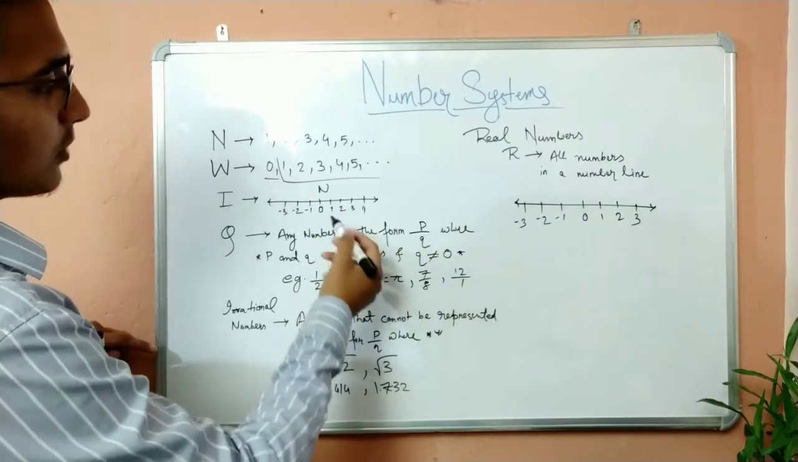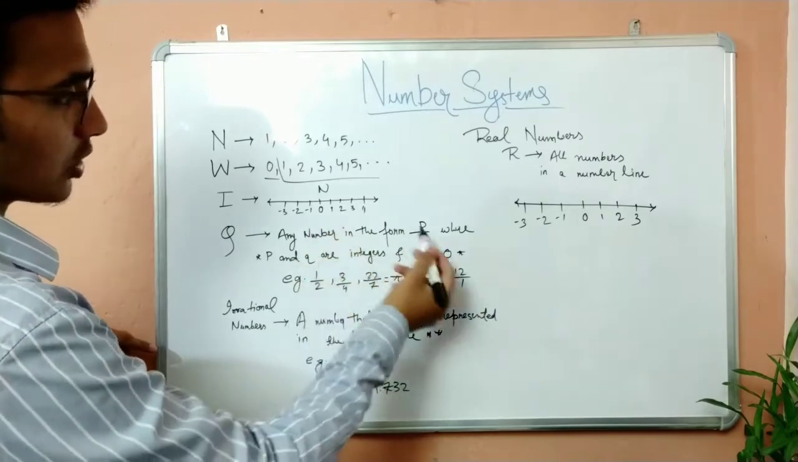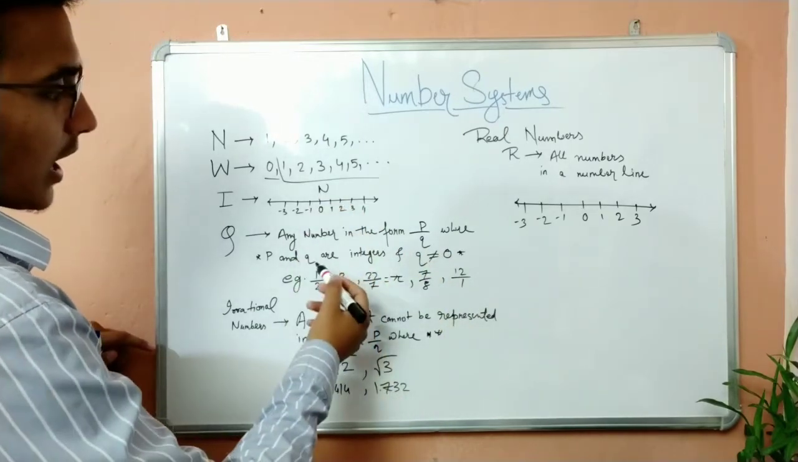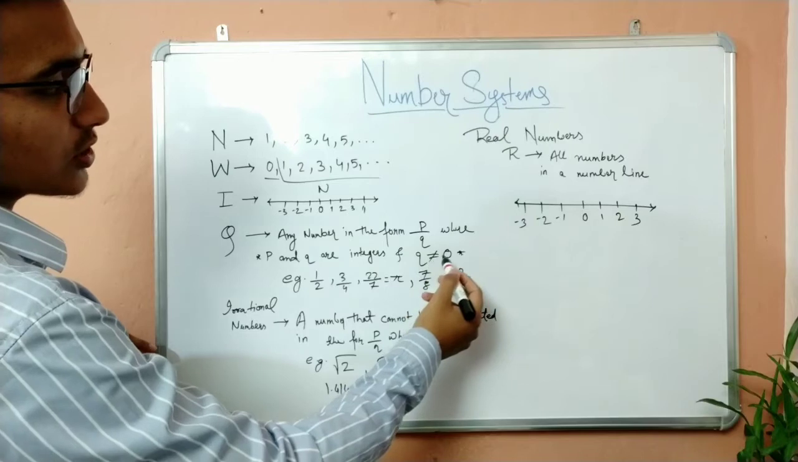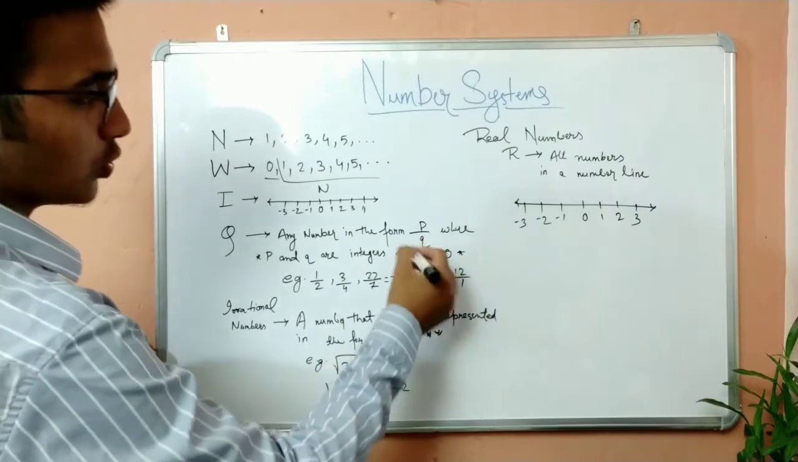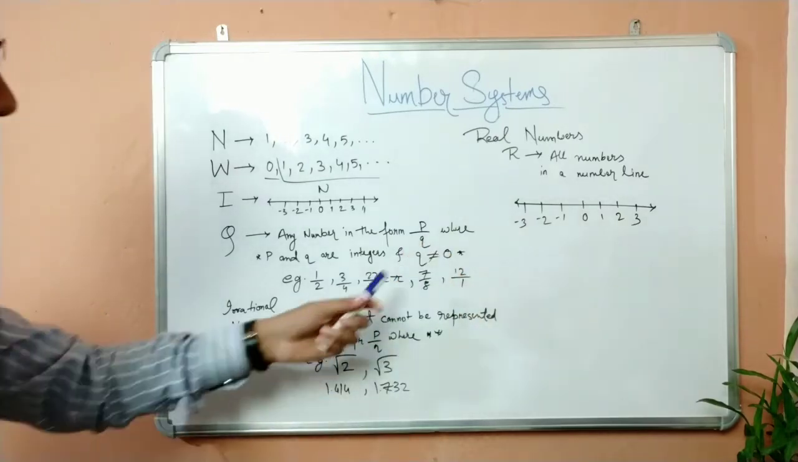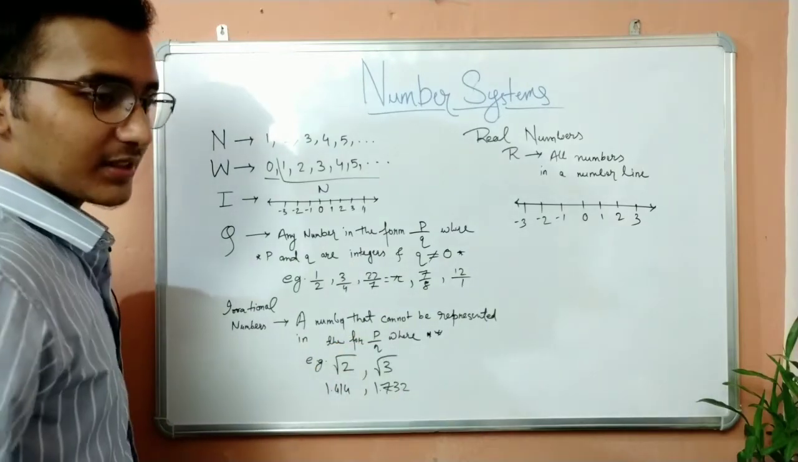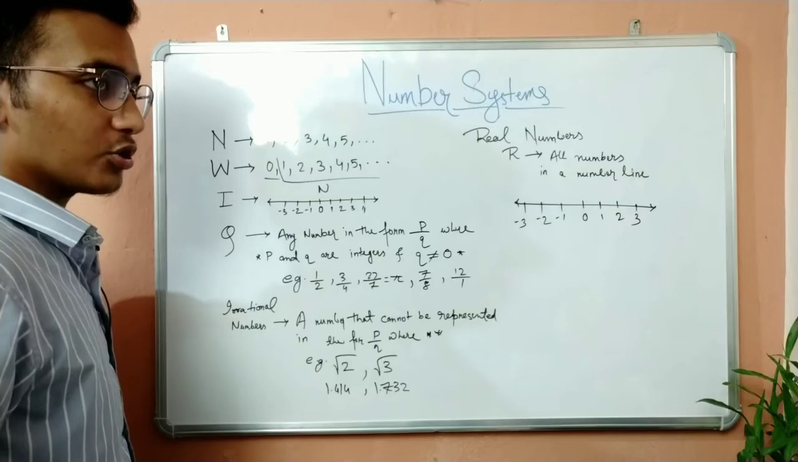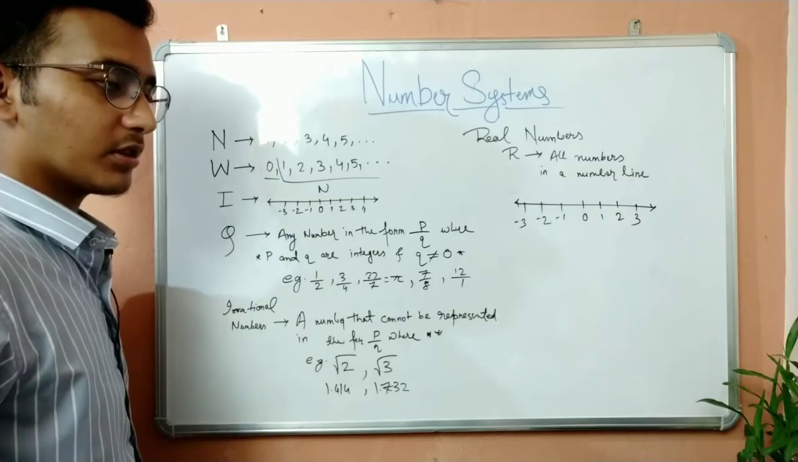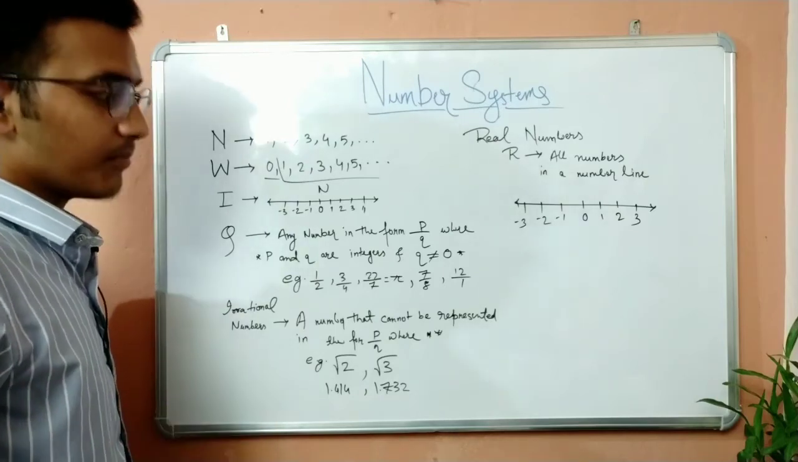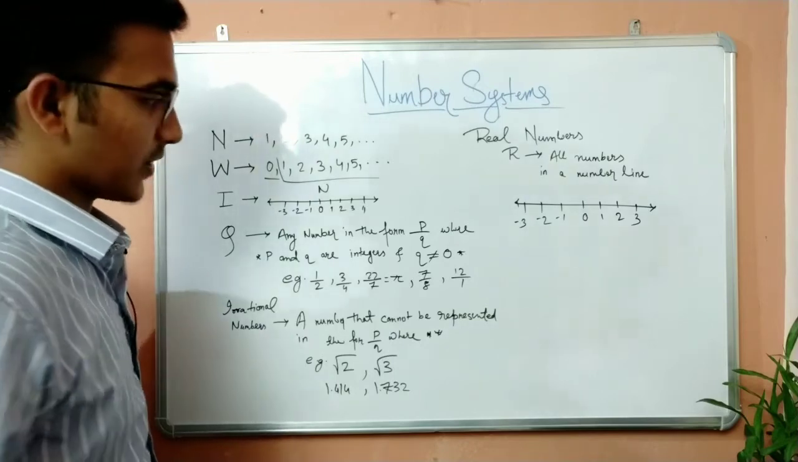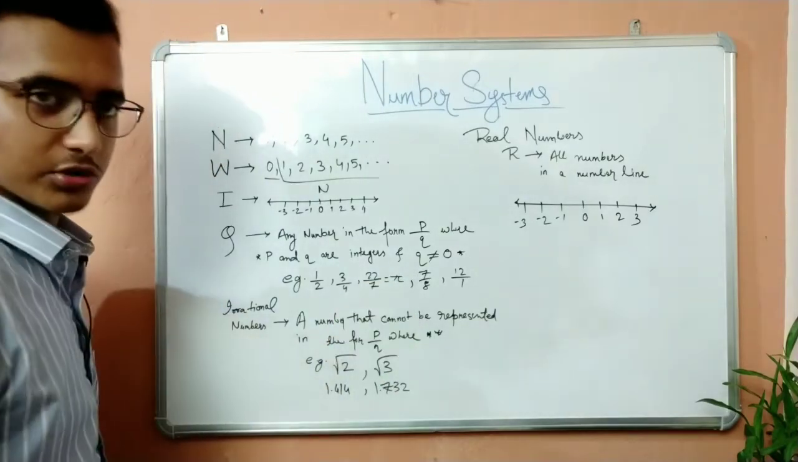P could be 1, P could be minus 1, Q could be 1, Q could be minus 1. They are integers, and Q is not equal to 0. So this Q, the denominator of this fraction, should not be 0. Why? If you can answer why Q should not be 0, then please comment in the comment section below. That's a very important question and it generally comes. A teacher will ask you why Q is not equal to 0.